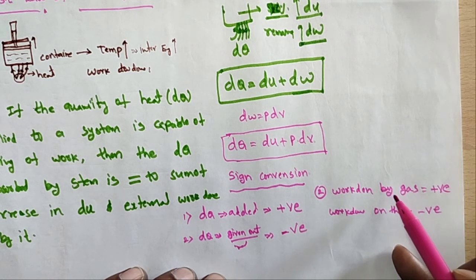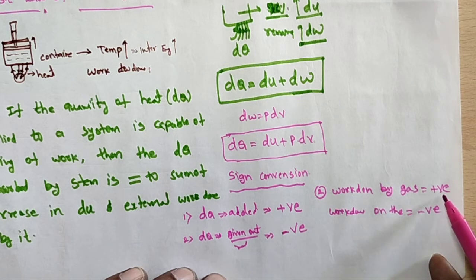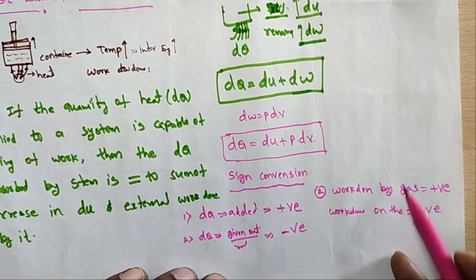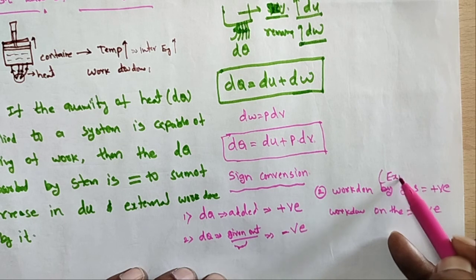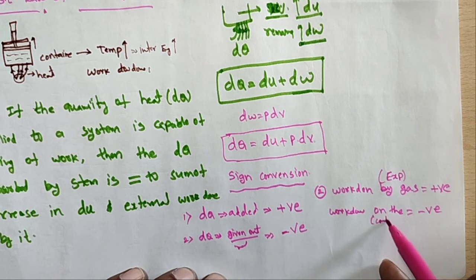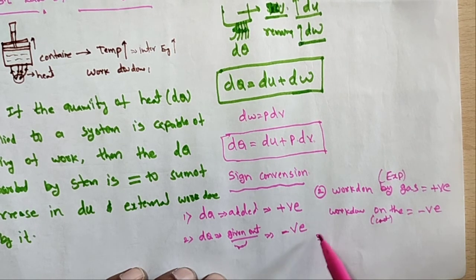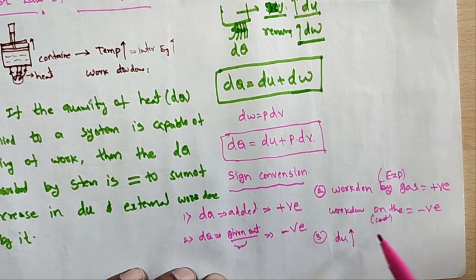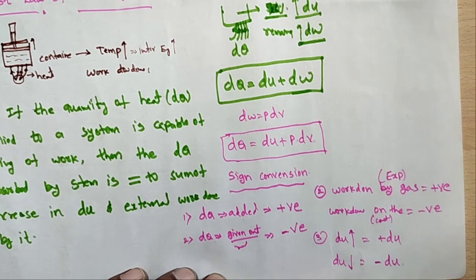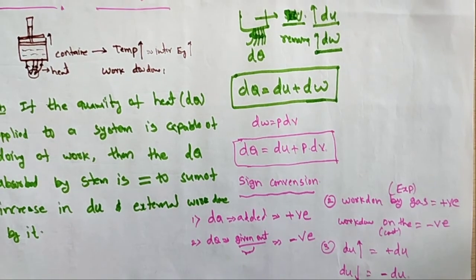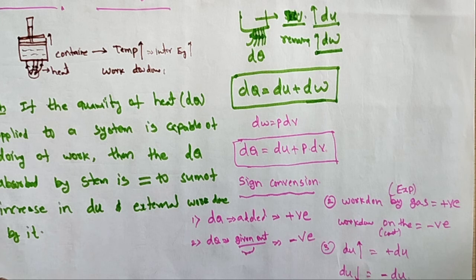So work done by the system is taken as positive. Work done by the system is an expansion; work done on the system is a contraction. And third one, if the internal energy du is increasing, you take a positive value, and if du decreases, you take a negative value. So this is the sign convention of the first law of thermodynamics.